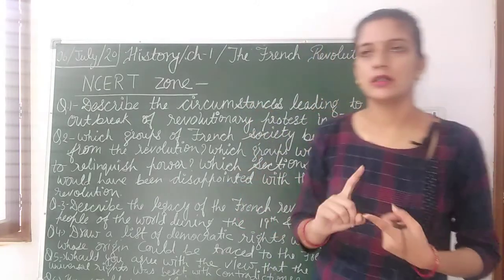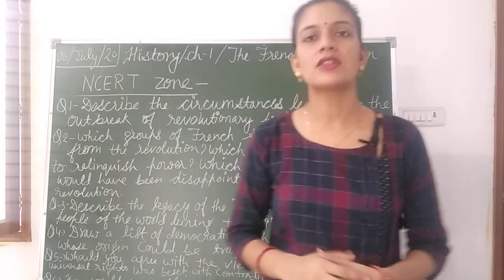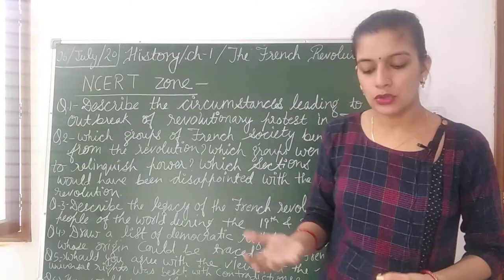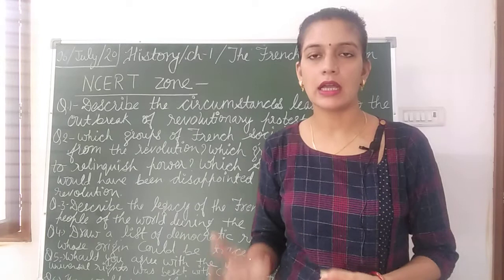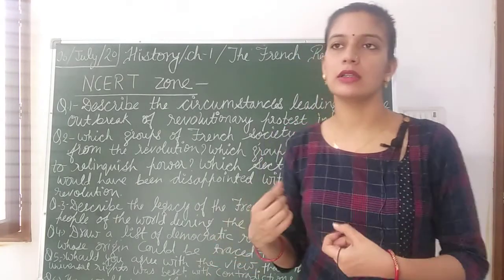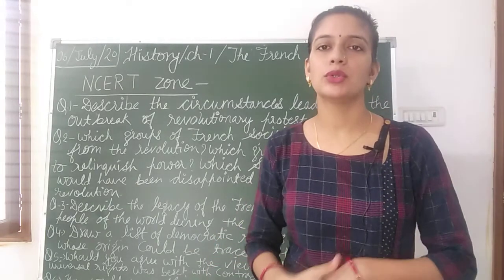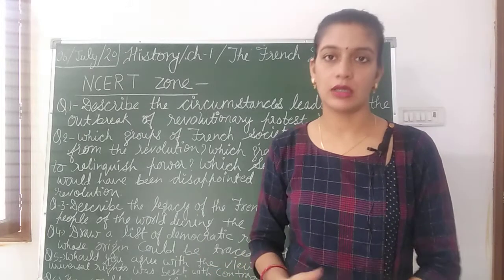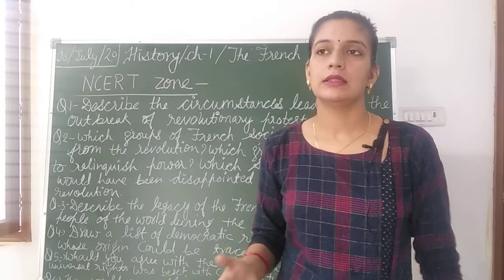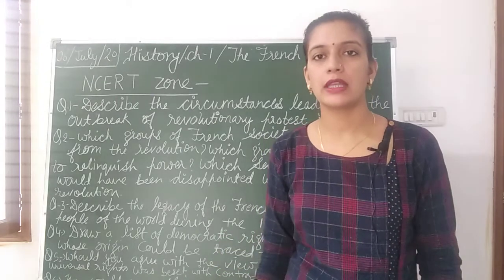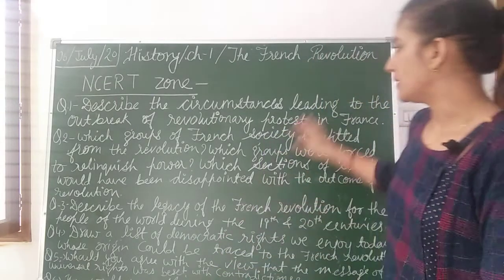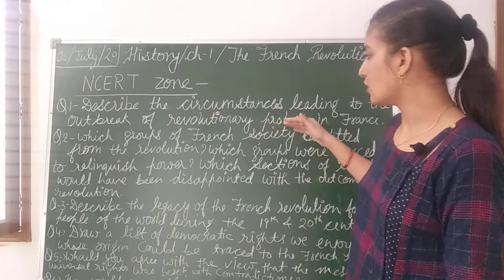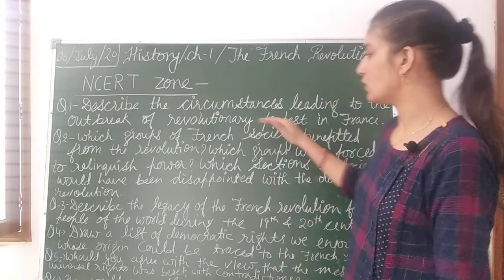Apart from this, the subsistence crisis was also a reason, in which the people were unable to manage their food, they were unable to manage their basic livelihood. So that was also a reason. The wages were fixed, that is also one of the reasons, and the taxation was imposed by Louis XVI. This will also come under this. So these were the reasons for the outbreak of the revolution, and yes, the birth privileges were also there, that will also come under this.